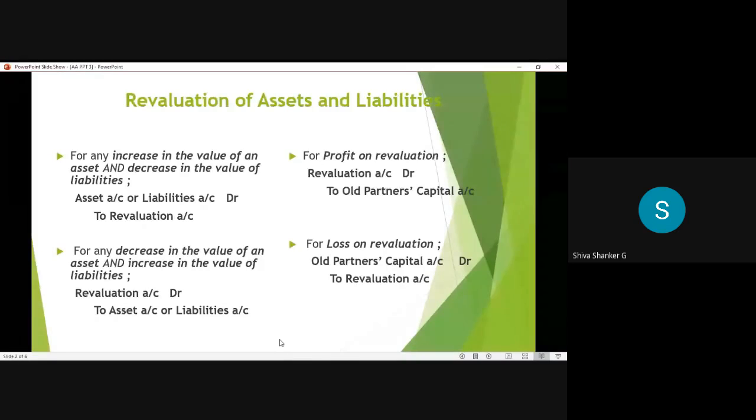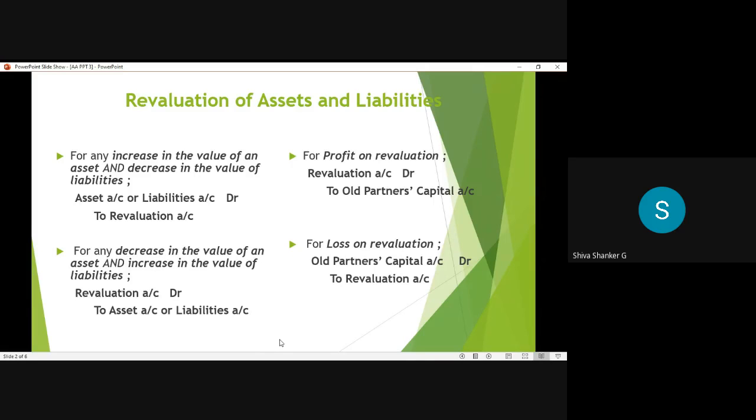Here revaluation account is also called as profit and loss adjustment account. The nature of a revaluation account is a nominal account. So expenses and losses are to be debited, incomes and gains are to be credited. So in revaluation accounts, expenses and losses we debit, and incomes and gains we credit.